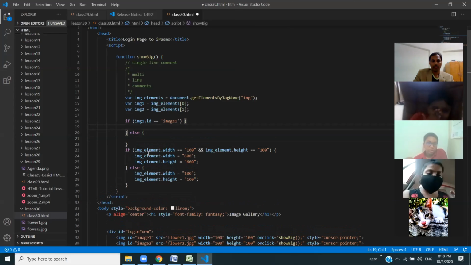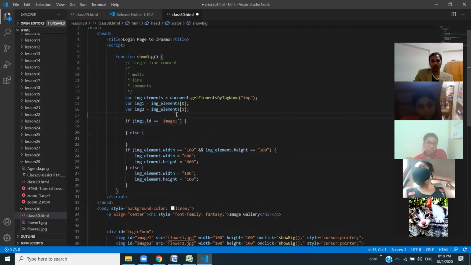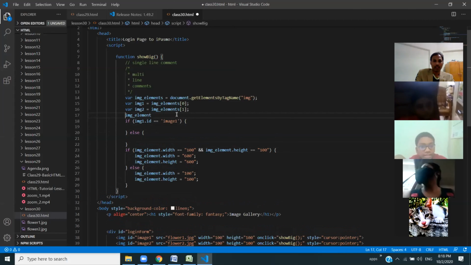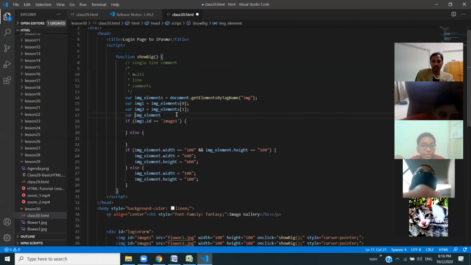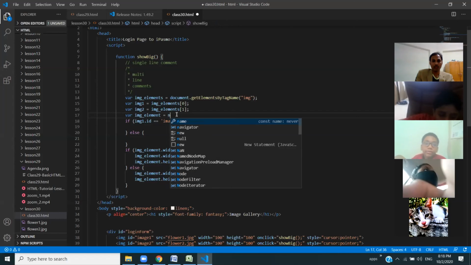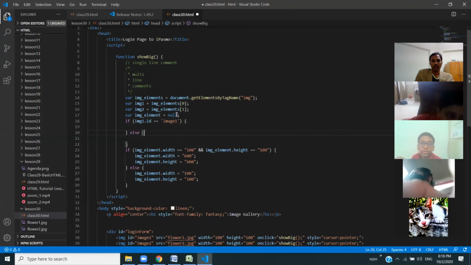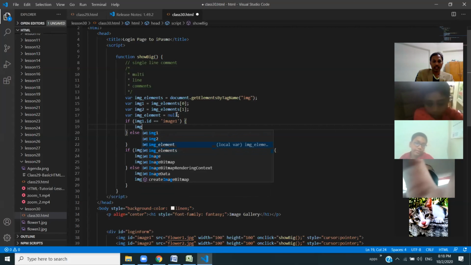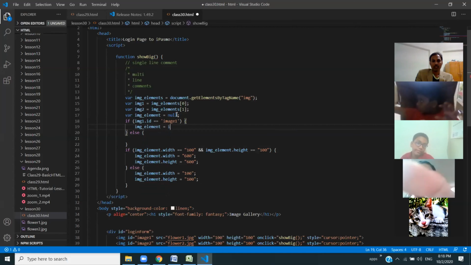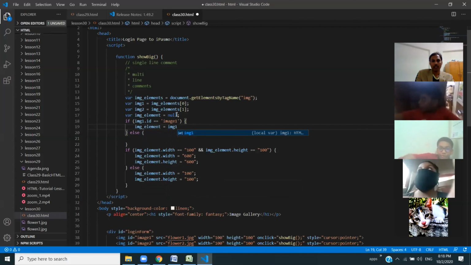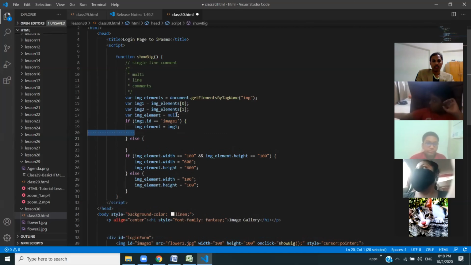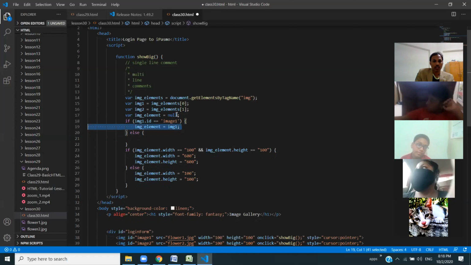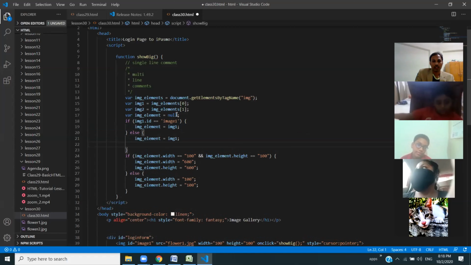I'm going to declare one more variable here. Inside the if-else statement, there's another if-else statement. This one will initially be null, empty. And here I have img underscore element, single element is equal to img of 1. And then I'm going to copy this here also.